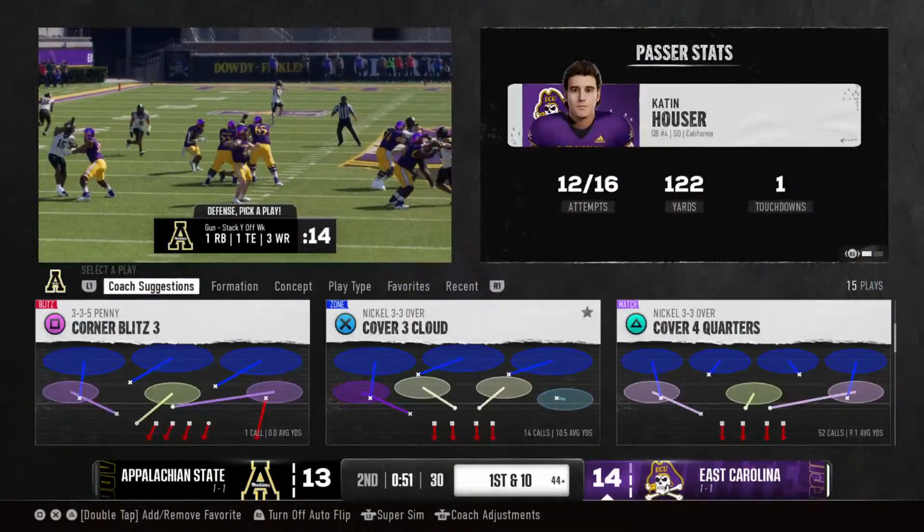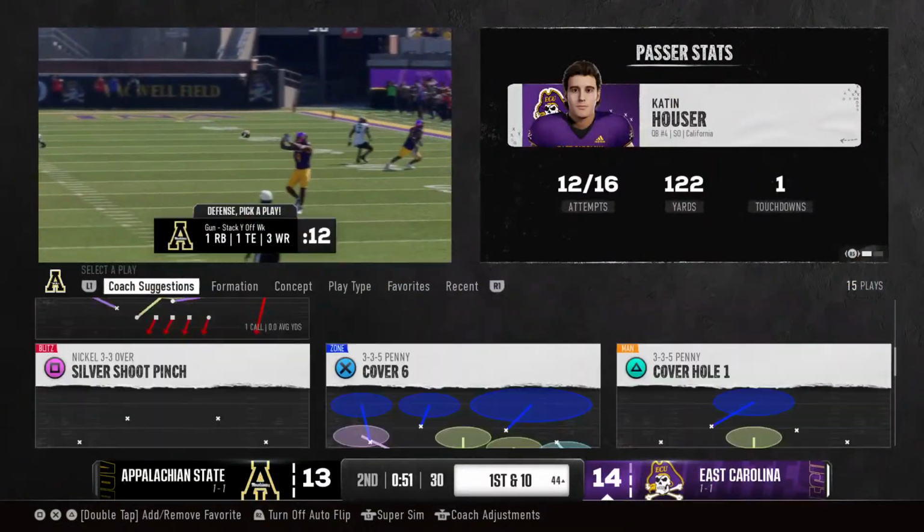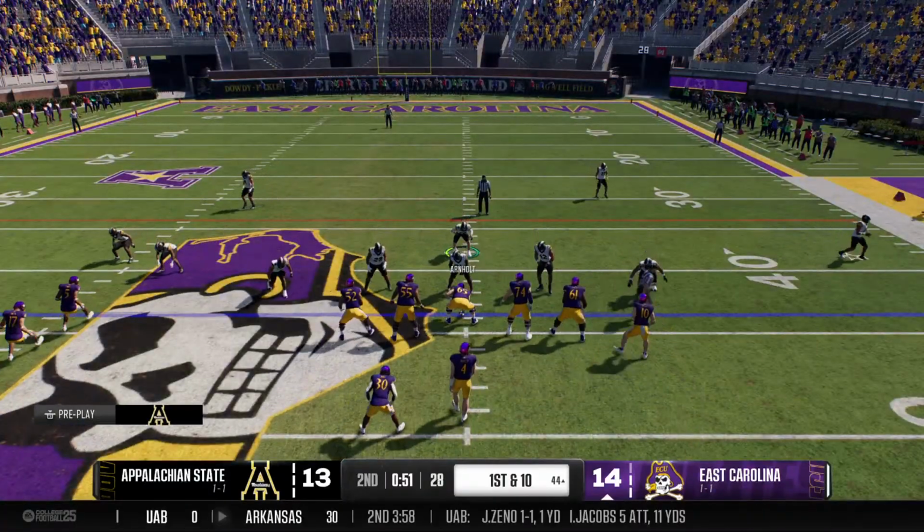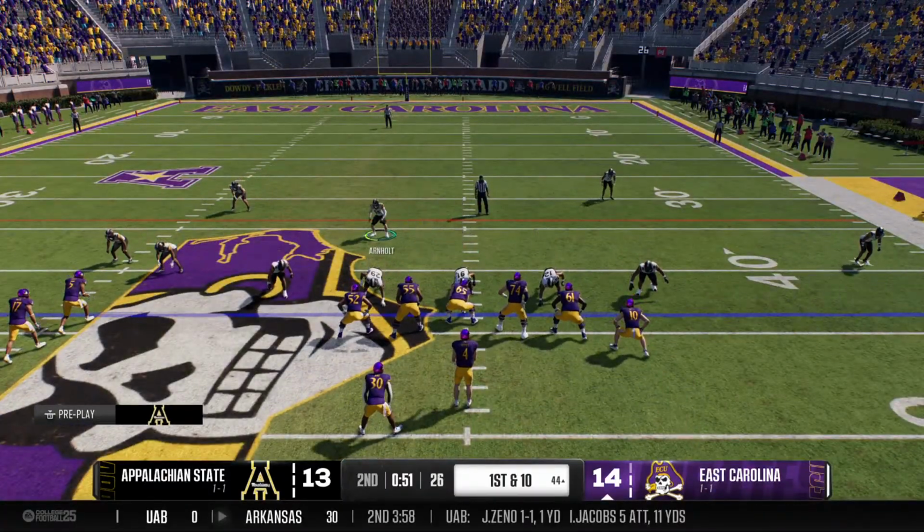This defense has got to be better in coverage. You want to get off the field? You got to keep defending. You got to do something to make the offense feel uncomfortable. So far, way too easy for this offense.